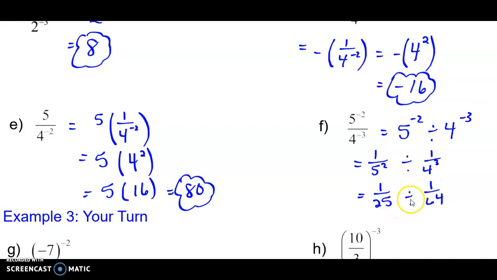We're going to do a little bit of review now. When I divide fractions, remember that's the same as if I multiply by the reciprocal. So my final answer will be 64 over 25.